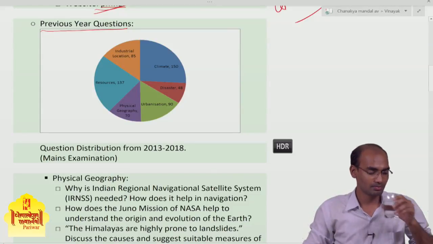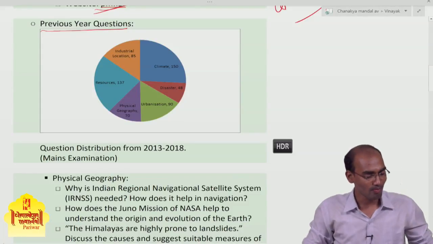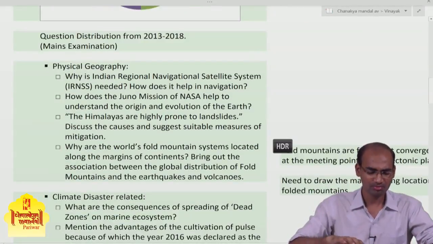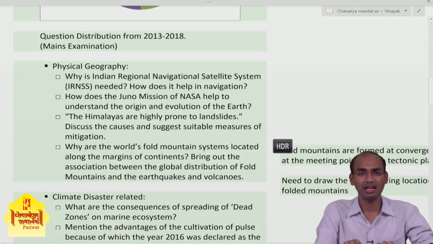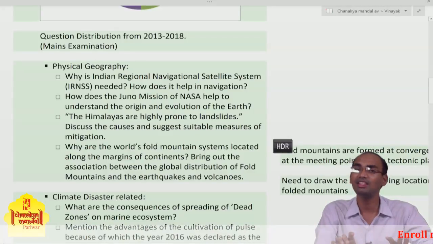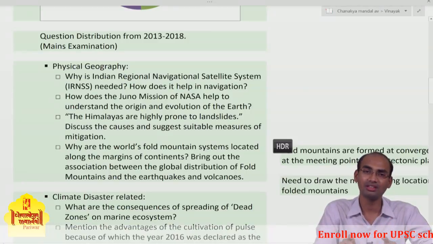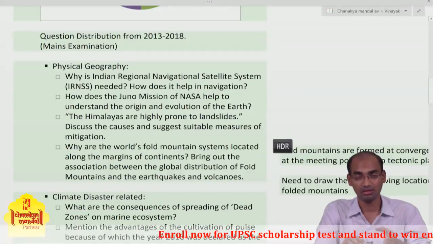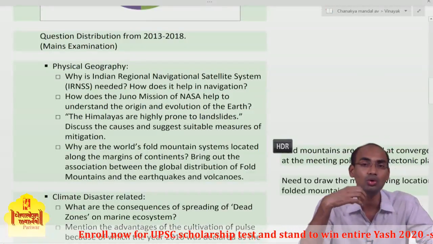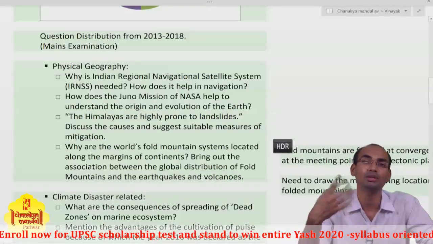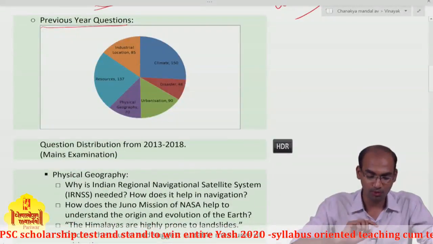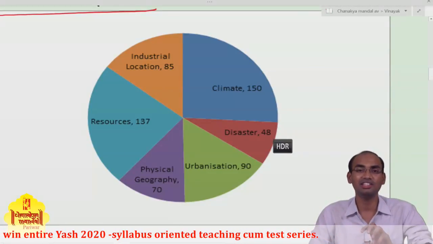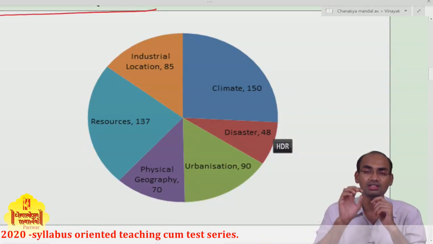When you go through the previous year questions, you will find that none of these questions has anything to do directly with the NCERTs, but these questions are there in the UPSC mains examination. So how to tackle these questions, how to answer them so you can fetch more and more marks? Before going into that, look at the distribution of questions on geography.